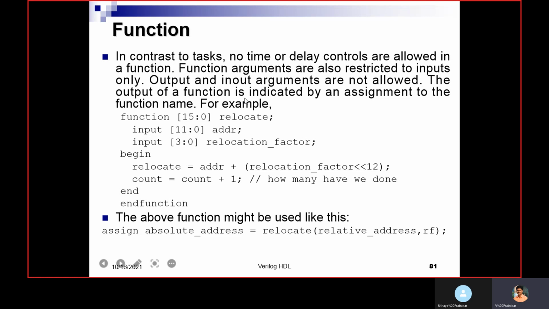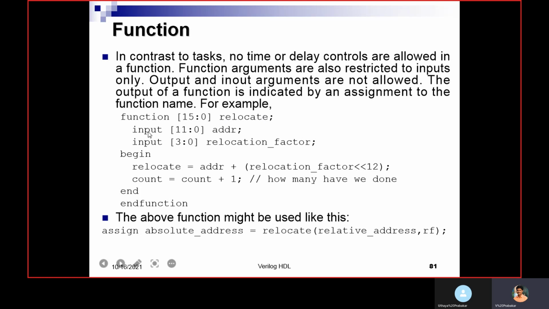The output of the function is indicated by an assignment to the function name. The function name itself is going to act as an output argument. We can assign the value to the name of the function. So in this example, function name and endfunction. Here the function name is going to act as the output argument. Based on the requirement, you can declare the number of bits of the function output.